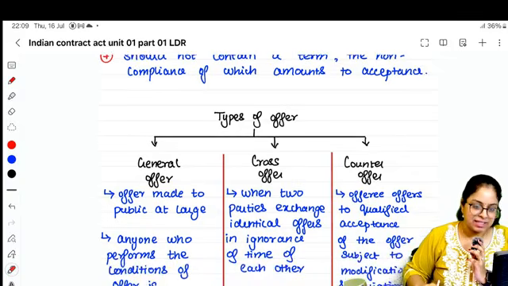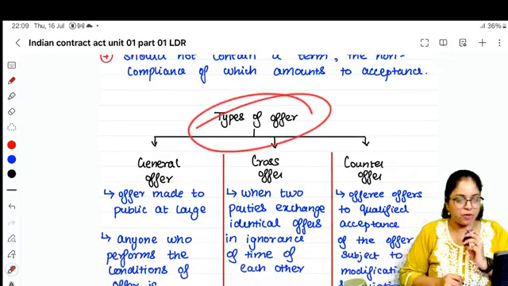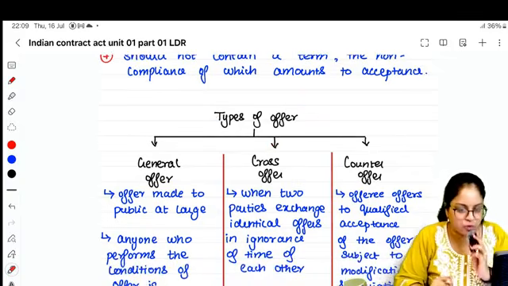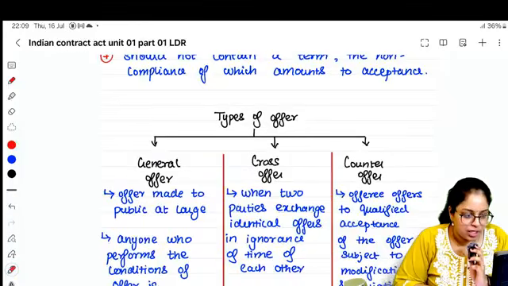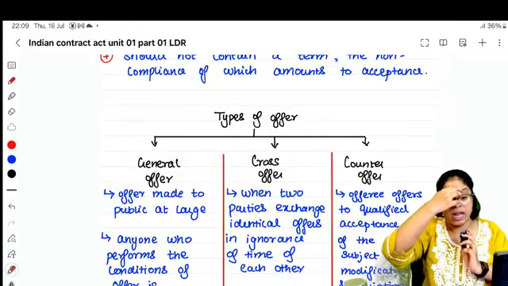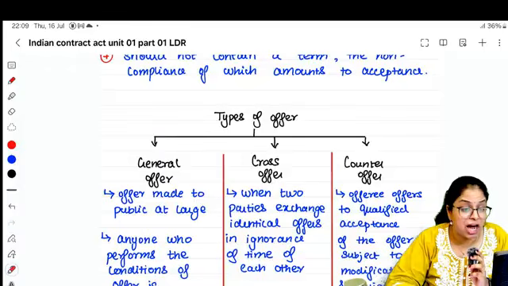Now, next is types of offer. Only 5 more minutes, I'll complete it. Okay. Types of offer. What is the first type? General offer. What do you mean by general offer? When it is made to the public at large.